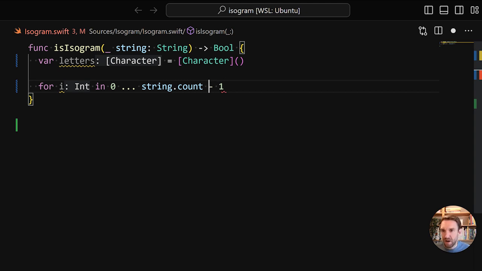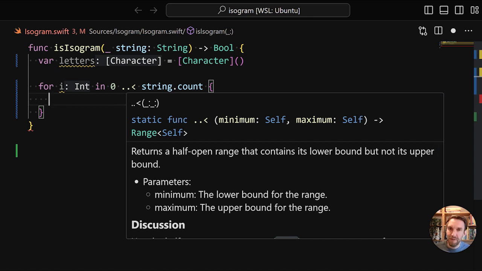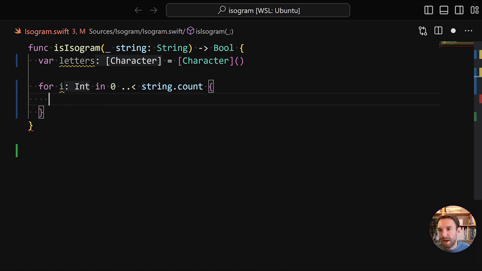But there's another option. We can also do 0..<string.count. And then this will have the exact same effect, because this will be up to this value instead of the 3 dots being up until, and including, the value. So this will be 0, 1, 2, up until string.count - 1.